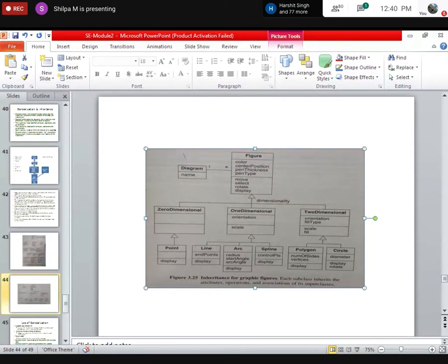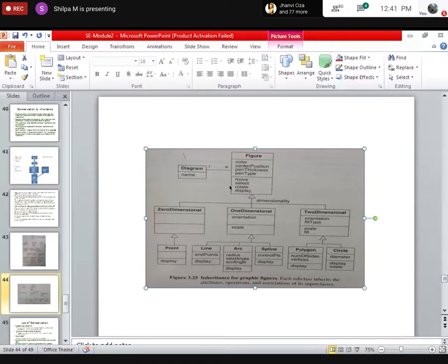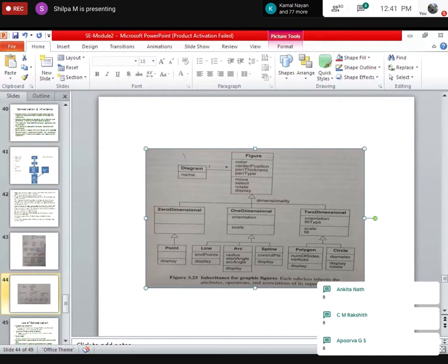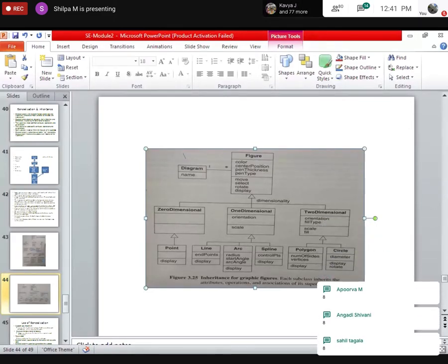Okay, did you get this, all of you? So how many attributes does diagram have? Can someone say? What are the properties? One. What are the properties of figure? How many properties does figure have? Number 8. Yeah, 8. Am I clear? Now, can someone say how many properties does arc have? Arc.